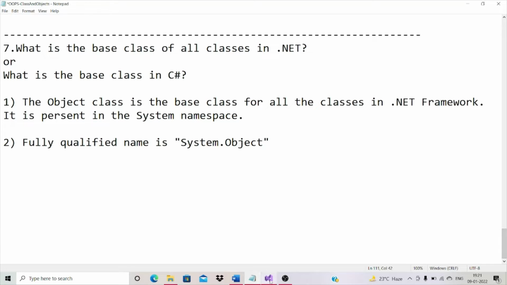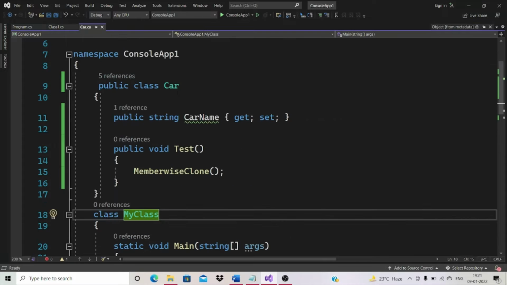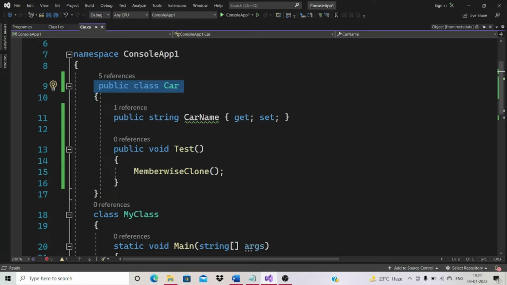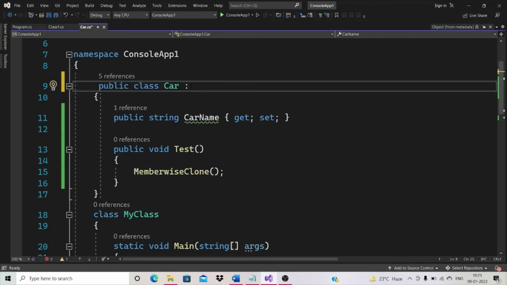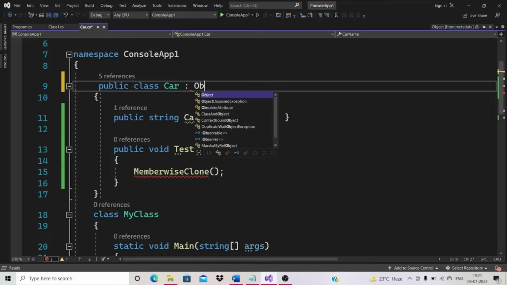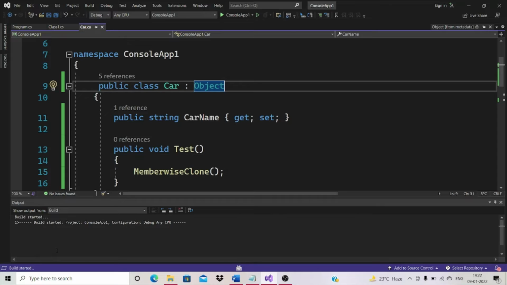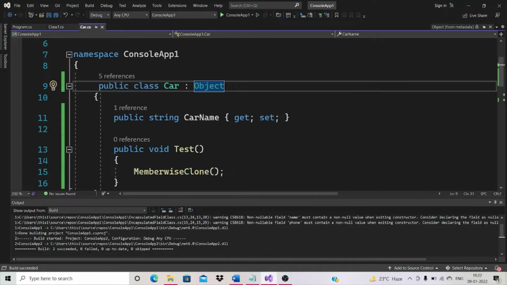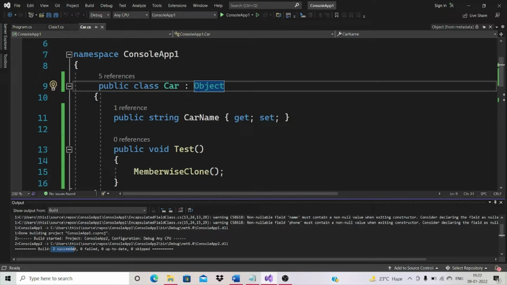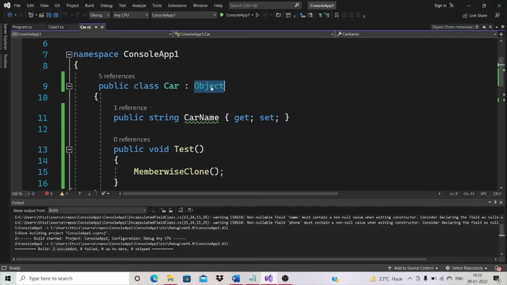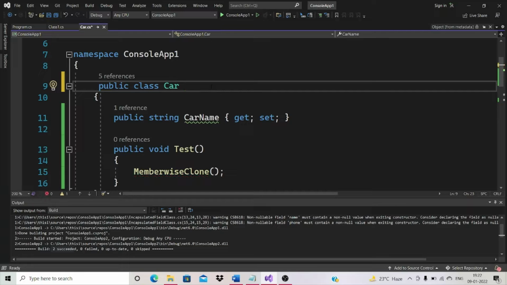Here we did not declare any inheritance from the object class. Then how is it the base class? Here inheritance is implicit. If you want, you can mention colon base class object and try to build. Build started. Okay, build succeeded, so no issues. If you want, you can mention it explicitly also, but no need to mention. It will take it implicitly.